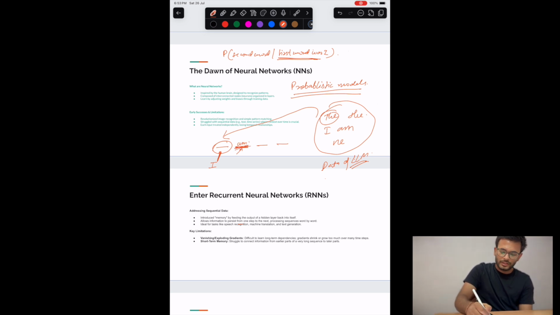Now when it tries to predict the third word, the second thing that will come to its mind is the probability of the third word given the previous words were I and M, or the previous sentence was I am. So it will try to complete the probability of this. So I am the, or something like that. So this is the fundamental principle of working of LLMs, that it works on a probabilistic model.